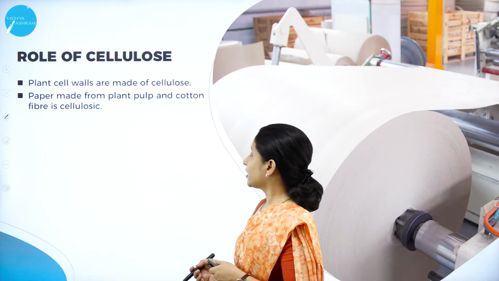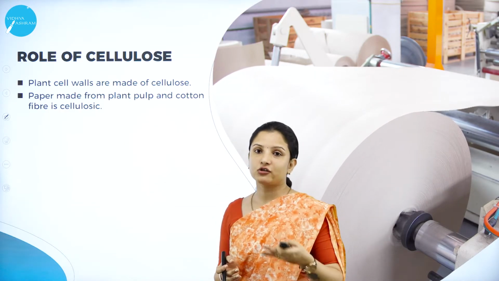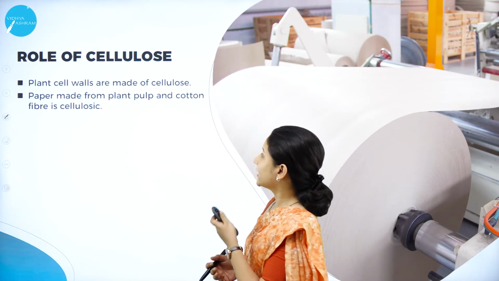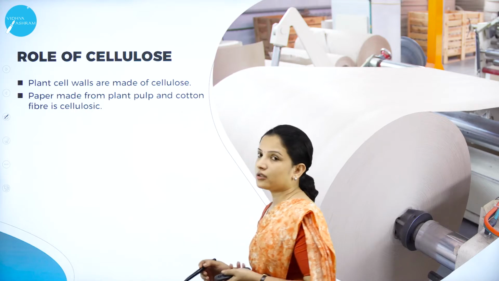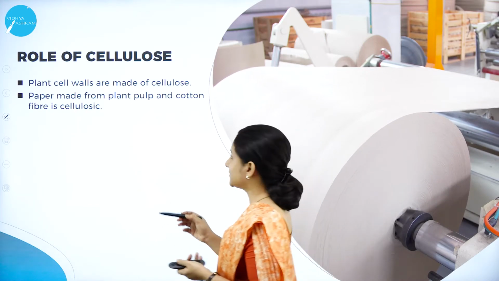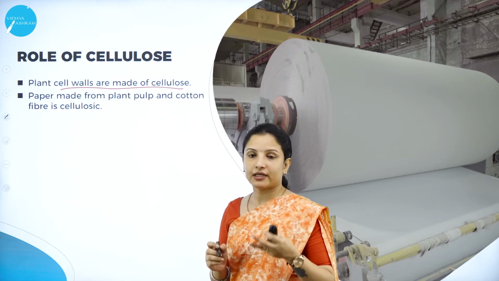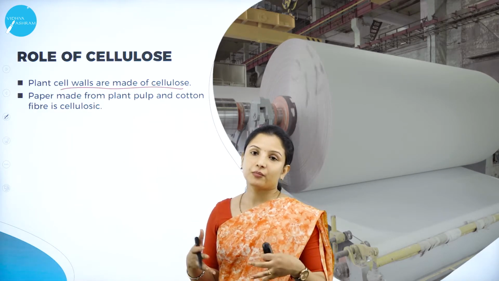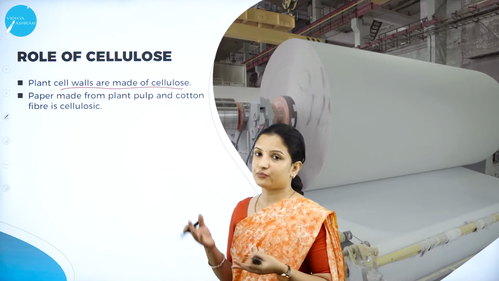Next, talking about the role of cellulose. What is the function of cellulose? Cellulose is present mostly in the plant cell wall. The major portion of the plant cell wall is made up of cellulose. That is why plants are used in the paper industry. The paper that we write on is mainly made up of cellulose.